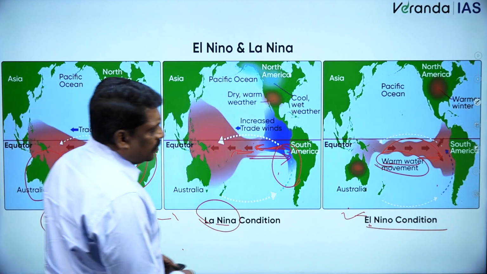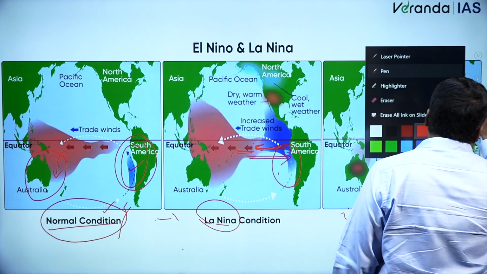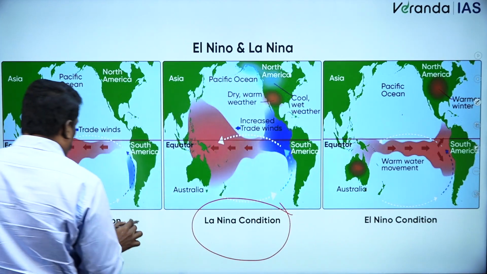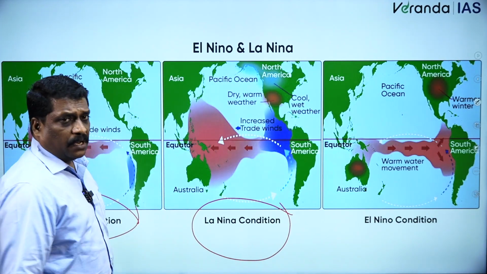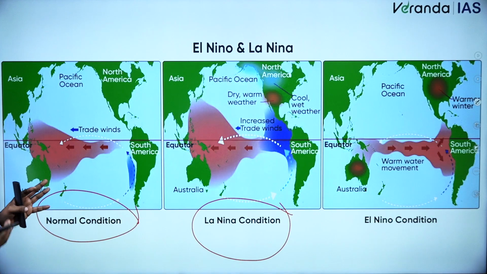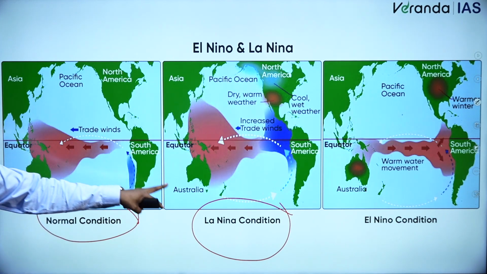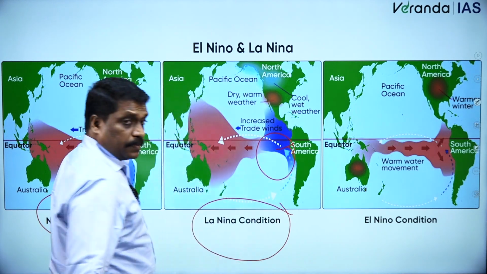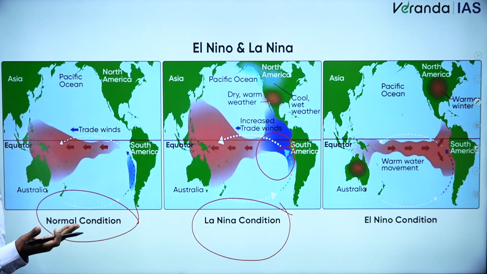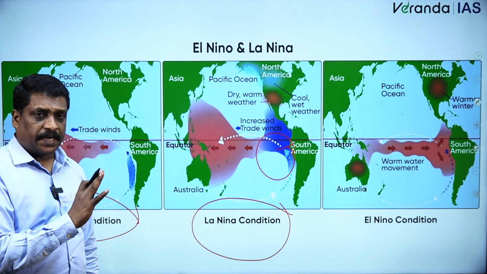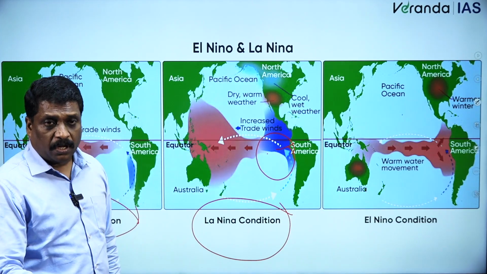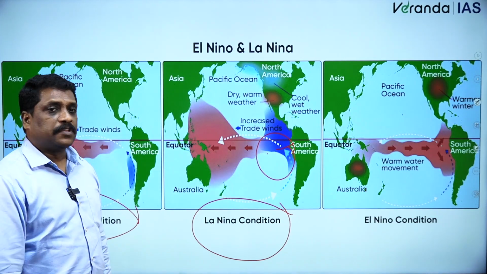Now comes one question. If that is the case, what exactly is the small difference between the La Nina condition and the normal condition? Technically speaking, more or less, they look similar. But one thing is there. In the La Nina condition, the South American coast experiences more cold than in the normal condition. The temperature of this water will be very much lower compared to the normal temperature of this ocean.